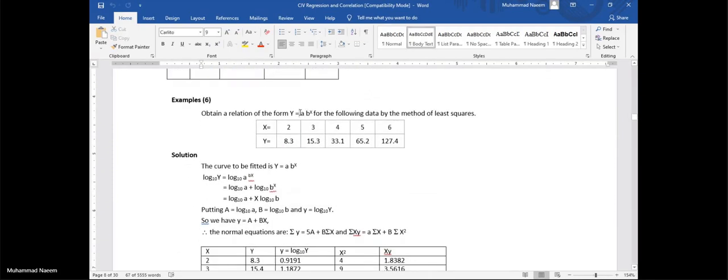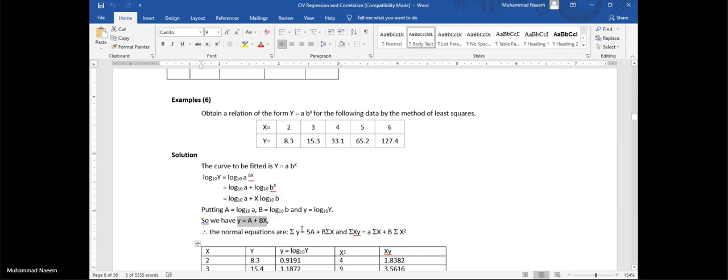Sometimes we have this equation. Again, we need to linearize this equation. For this purpose, take the log on both sides, and finally with certain substitution, we will convert the given equation to a straight line.